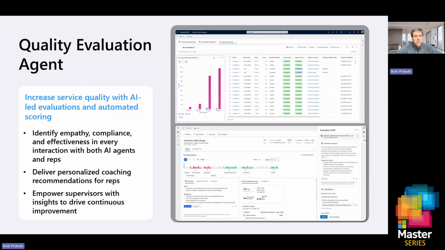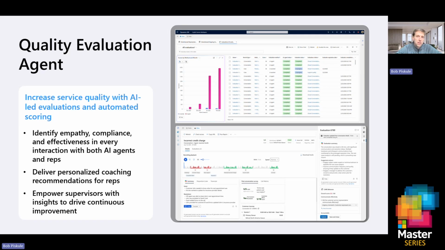All right, let's move to our quality evaluation agent. We're going to have a live demo here at the end that includes all of these agents. Recorded live demo, let me rephrase that. So the quality management agent from Dynamics here brings a consistent, scalable quality oversight to the customer service center, right? By automatically evaluating not just our conversations, but cases as well. So we don't necessarily require a conversation to do an evaluation on a case if a case was maybe created from scratch.